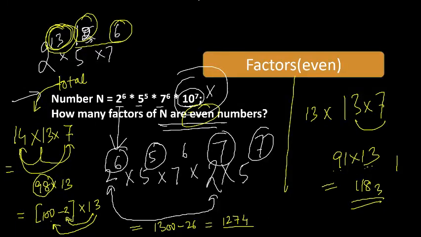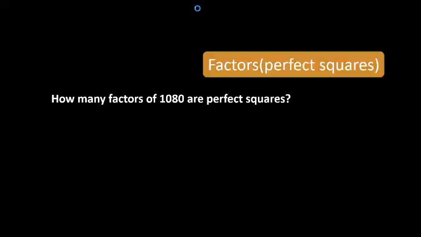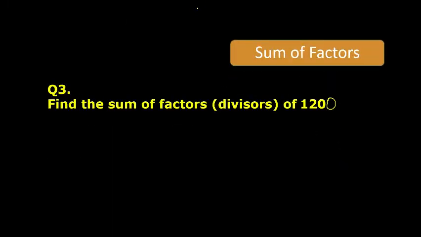I hope now it is clear how we find total factors, odd factors, even factors, right? Now let's see one more thing about factors. Sometimes you have to find the sum of all the factors of any number.